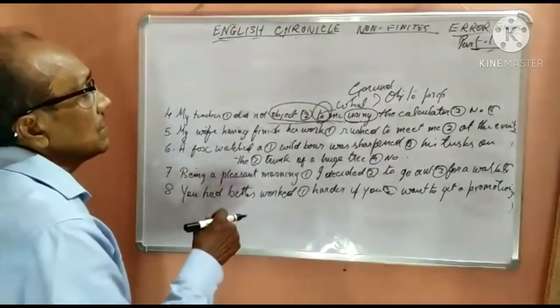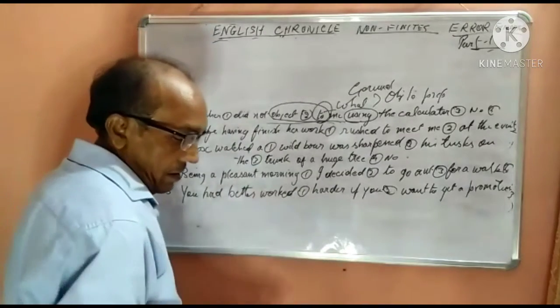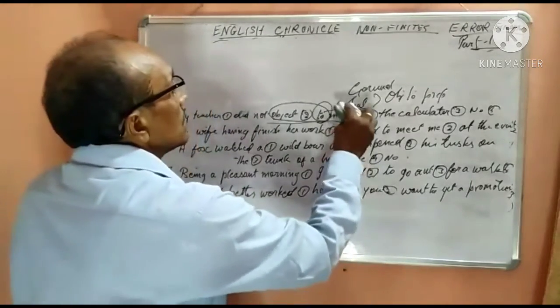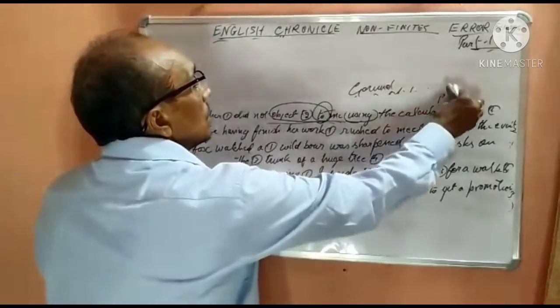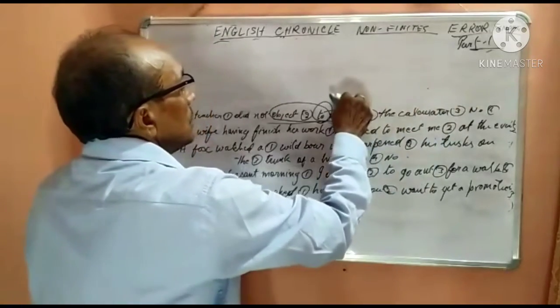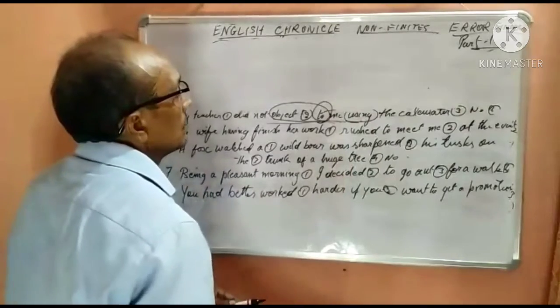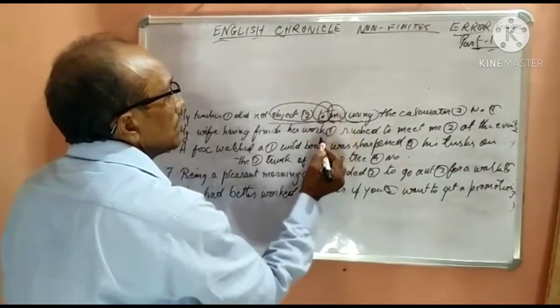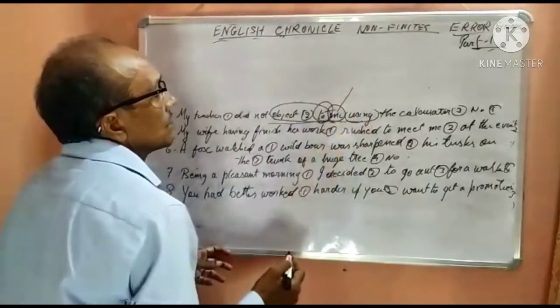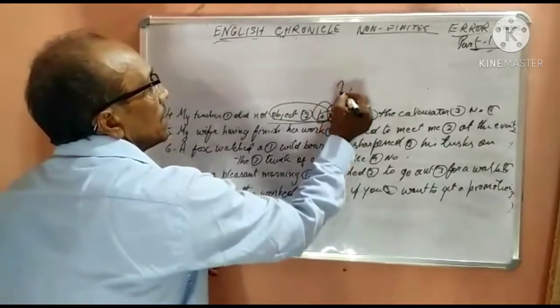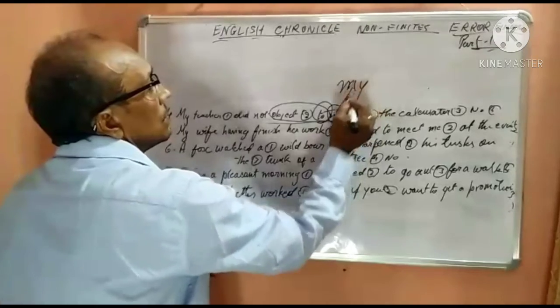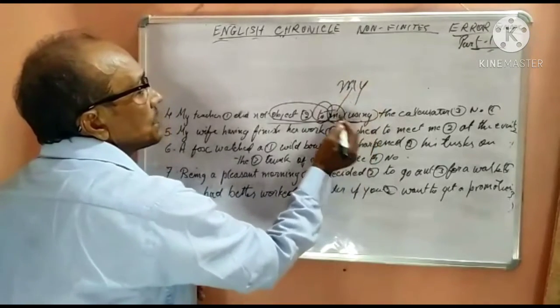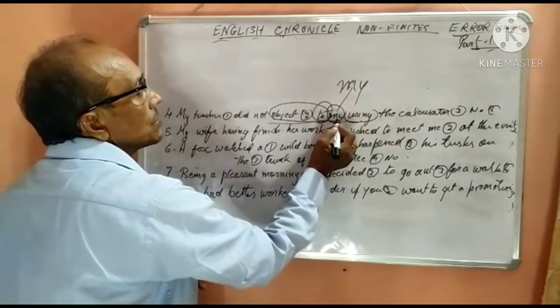But there is another question. Using is correct, but the pronoun me is incorrect. You see, it should be my using. Why? When a gerund is preceded by a possessive pronoun.